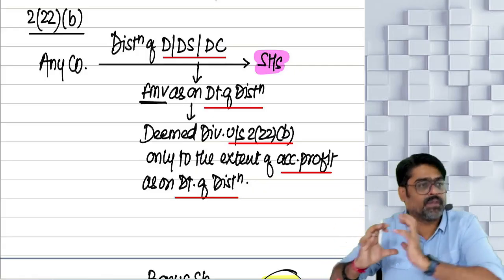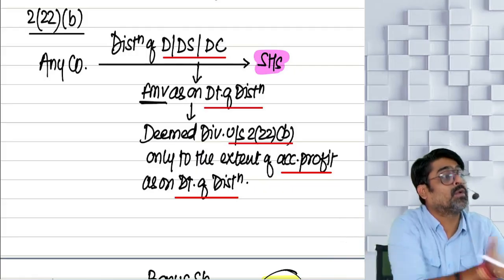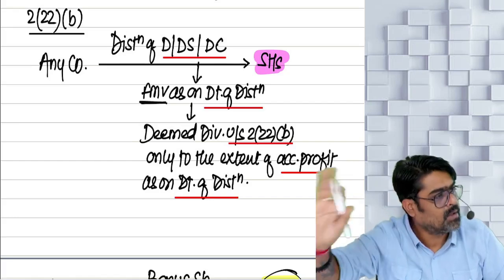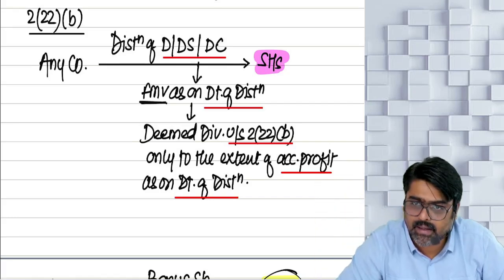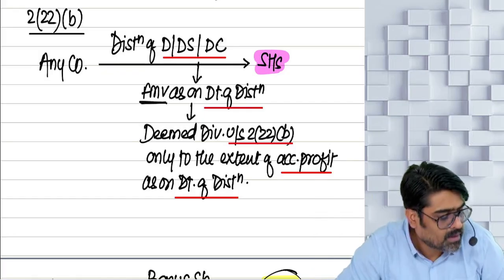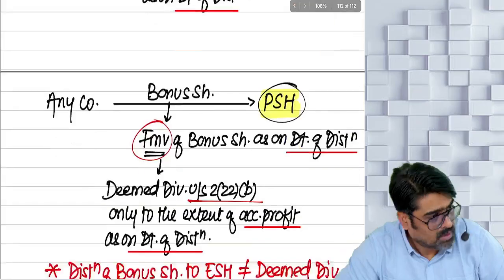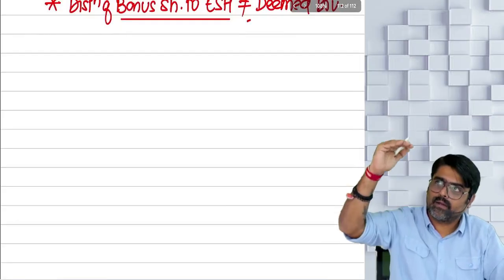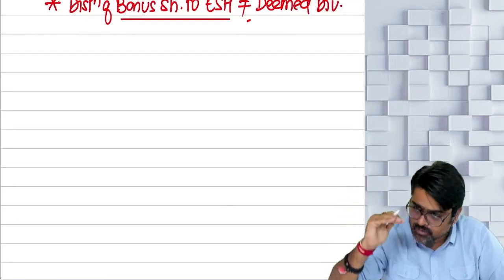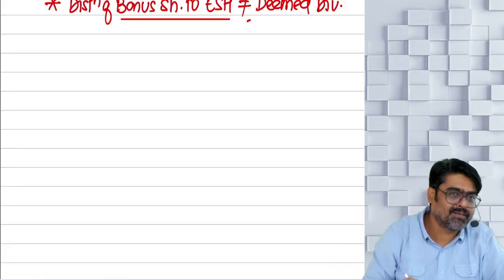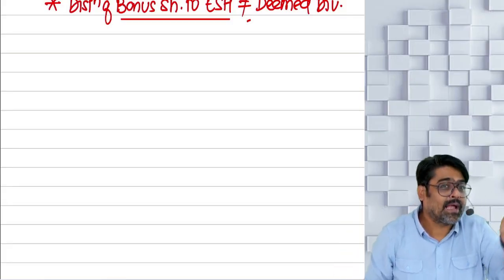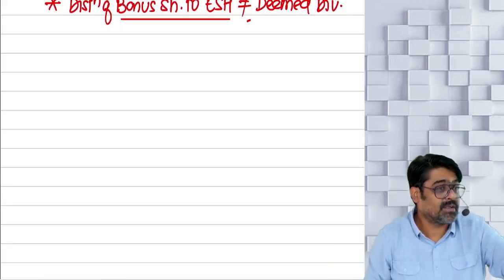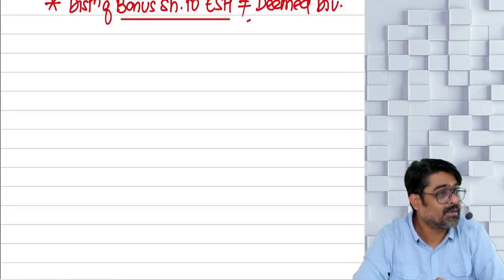So if you see any of these distributions happening during the previous year, what will you call it? Deemed dividend, and classify that as your income from other sources. Understanding? Will you be able to identify or no? 222 A and B done. Now see, if I reduce my cash, if I reduce my asset, it is a deemed dividend. If I increase my liability, or even if I issue bonus shares to the preference shareholders, by increasing the liability also I cannot give dividend.